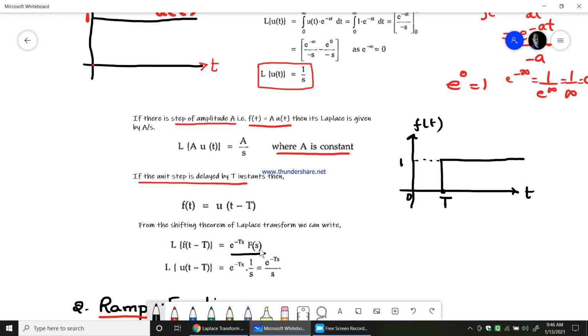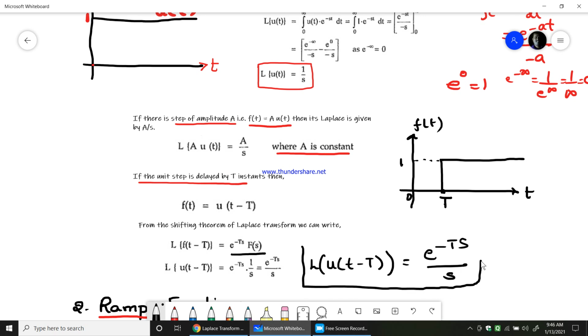We know that the Laplace transform of the unit step function is 1 over s. Therefore the Laplace transform of u of t minus t would be equal to e power minus ts into 1 over s, which gives e power minus ts by s. So this is the derivation for the Laplace transform of the unit step function when it is delayed by the time t. When you have an amplitude of a, this would be the Laplace transform that we normally get.